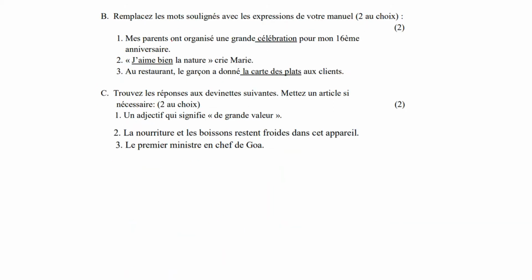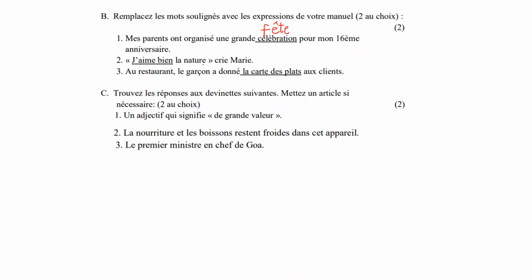Next, the second question is your meanings. Make sure if it is a noun, you will write it as it is. If it is a verb, you have to conjugate it in the same tense as the question. If it is an adjective, you have to make sure that it agrees with the noun. So let's look at this. Mes parents ont organisé une grande célébration. Celebration, your answer is fête. It is there in your fourth lesson. So when you're writing this again, make sure you're writing the whole sentence.